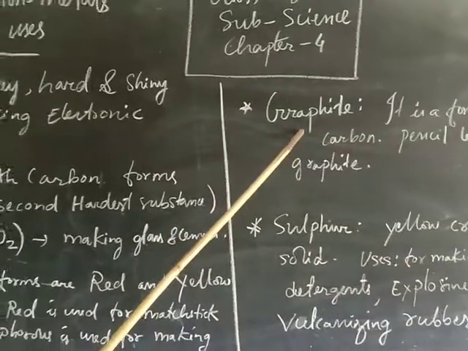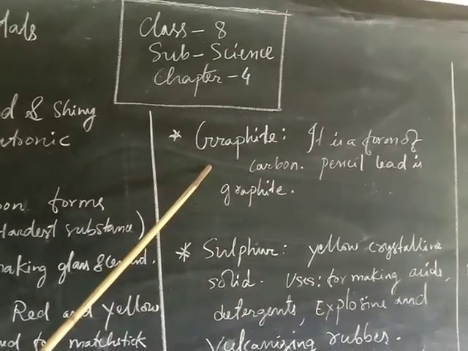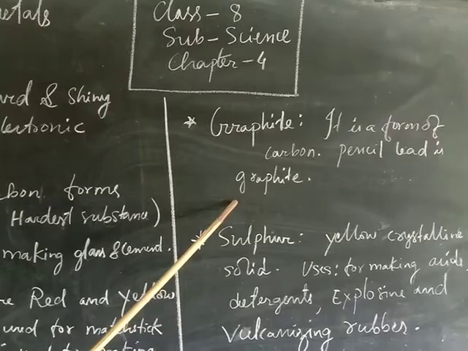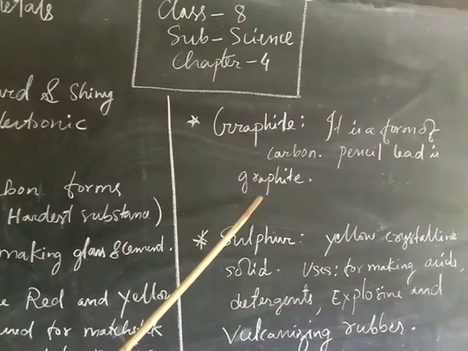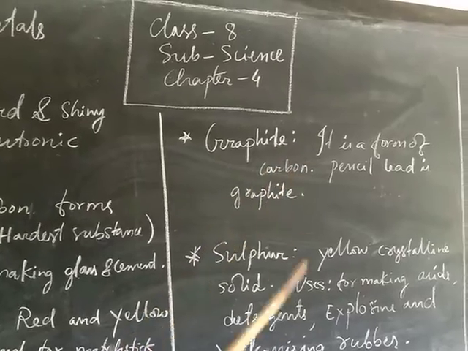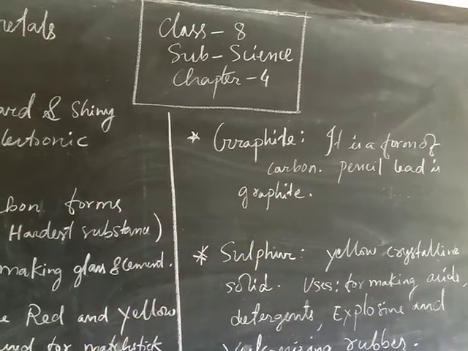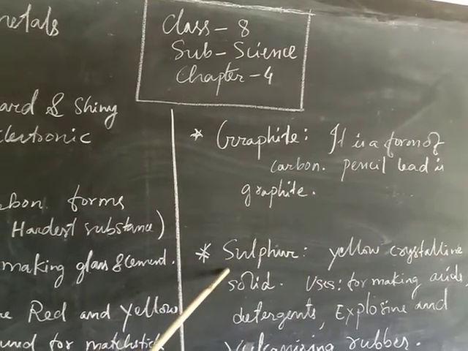Graphite. We know graphite is used as pencil lead. It is a very good conductor of heat and electricity. It is one form of carbon. So graphite is one form of carbon.